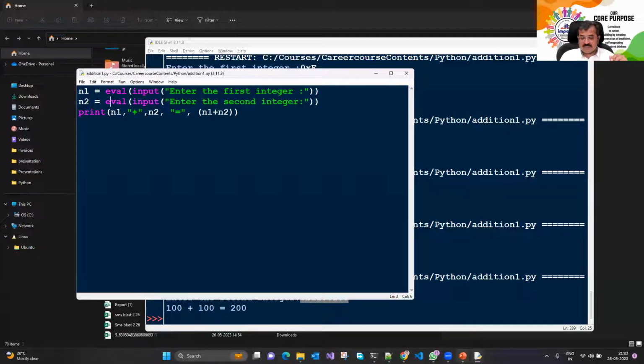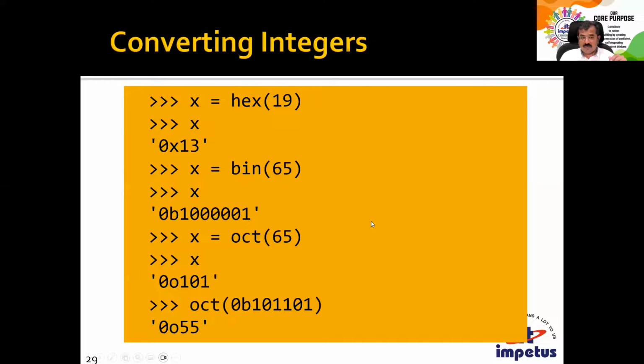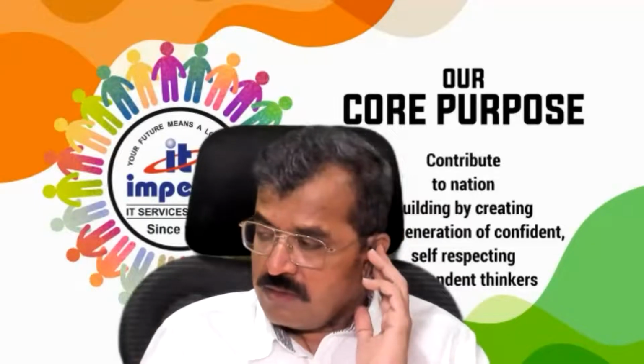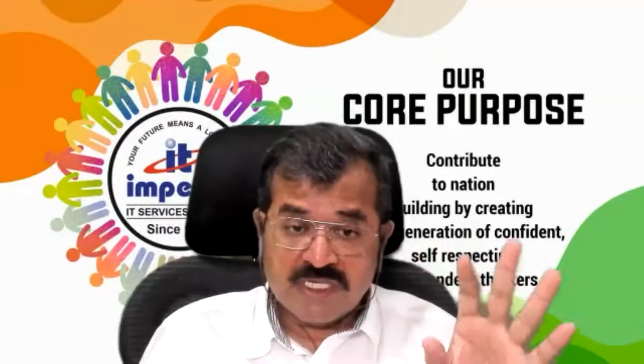So these are some of the important functions that we should be aware of. Sir, can we also use it in assignments? Which function? Like when we assign a value, like n1 equals 100, can we do that using eval? Okay, it should represent an integer in any numbering system.